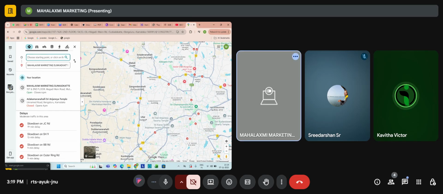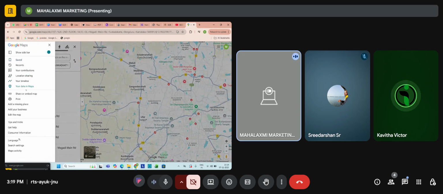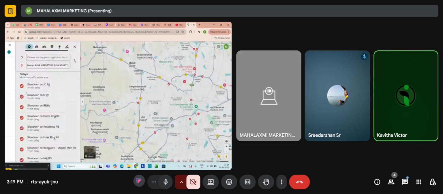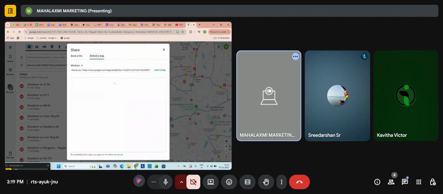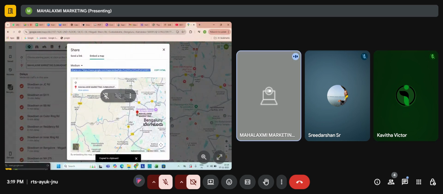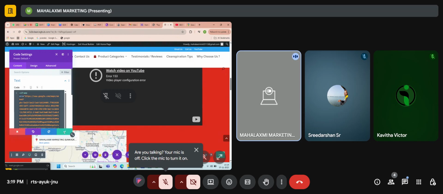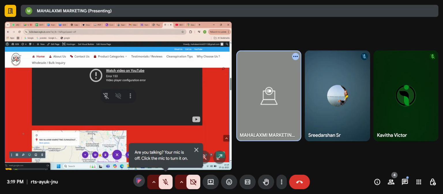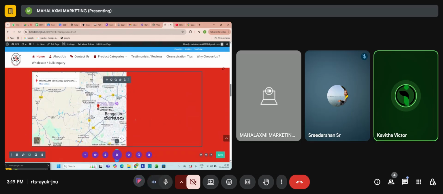Share or embed map. Embed a map. Now copy the code and paste it there. So this is how you will add the code of your map.